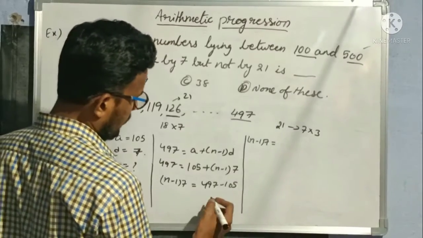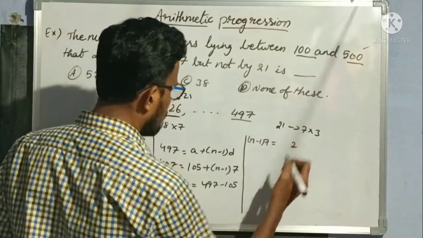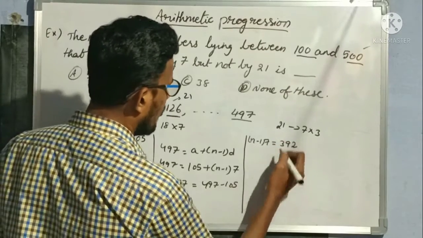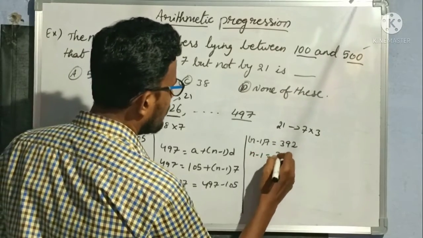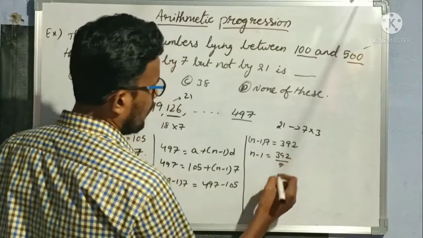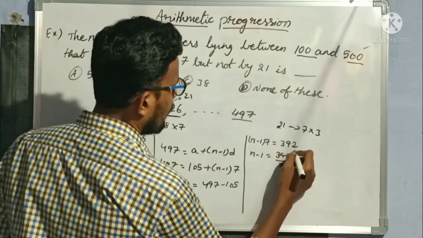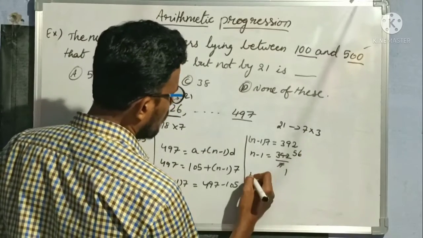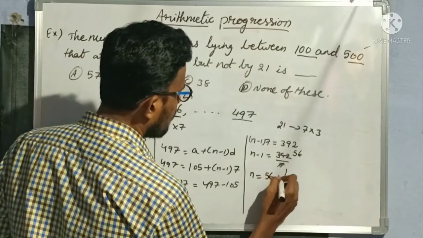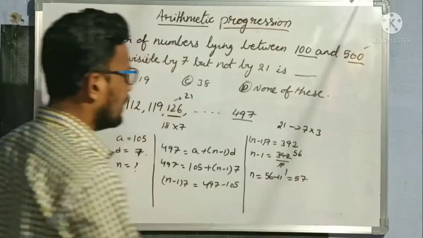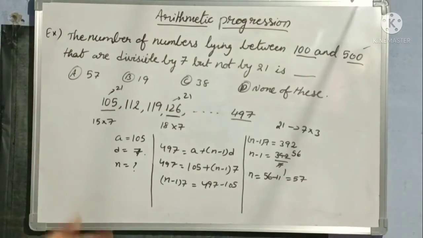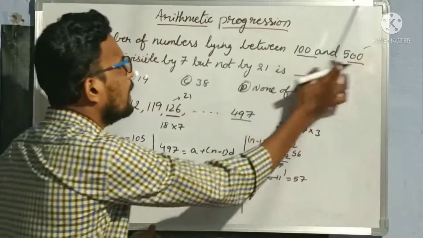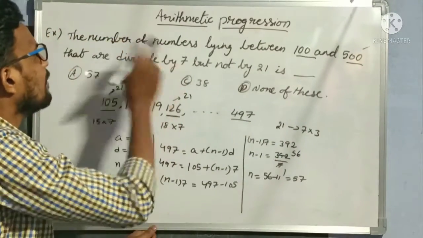How much is that? 7 minus 5 is 2, 9 minus 0 is 9, 4 minus 1 is 3. So n minus 1 is equal to 392 by 7. 7 ones are 7, 7 fives are 35, 7 sixes are 42, so 56. So n is equal to 56 plus 1, that is 57. So 57 numbers are there between 100 and 500 which are divisible by 7.